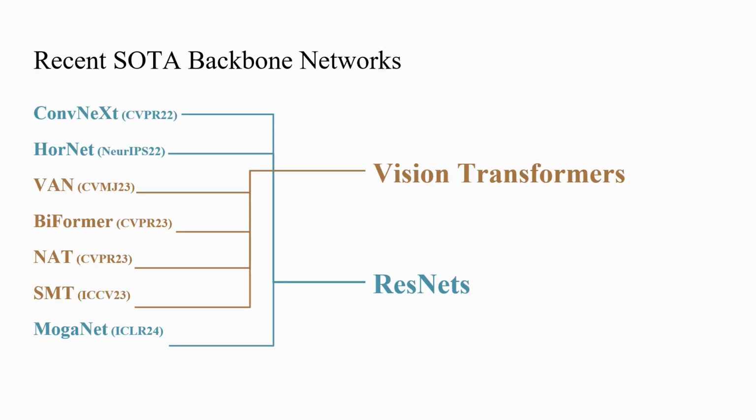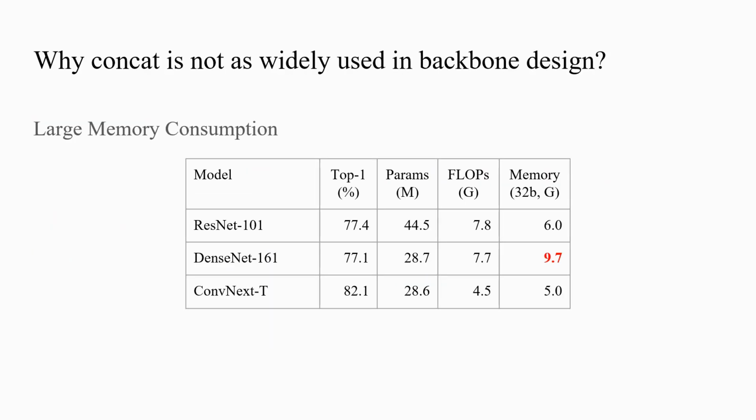However, the latest backbones are all either ViT or ResNet. Why did DenseNet fail to achieve a paradigm shift? The first reason is its high memory consumption. As the growth rate increases, the intermediate tensors exponentially consume more memory. As we can observe from the table, DenseNet 161 shows similar performance to ResNet 101 but requires significantly more memory.